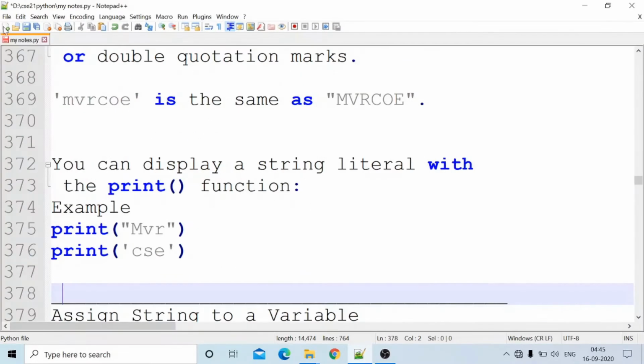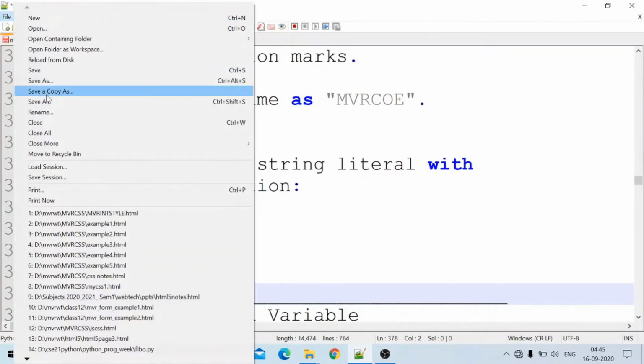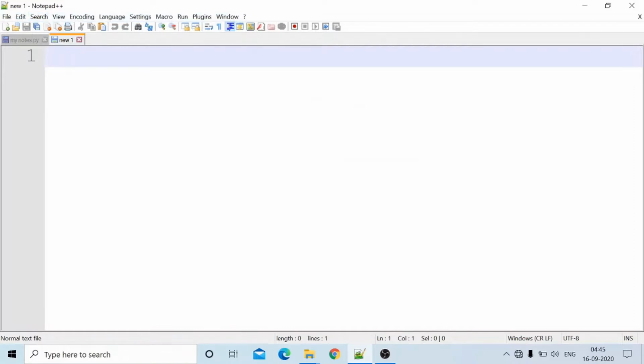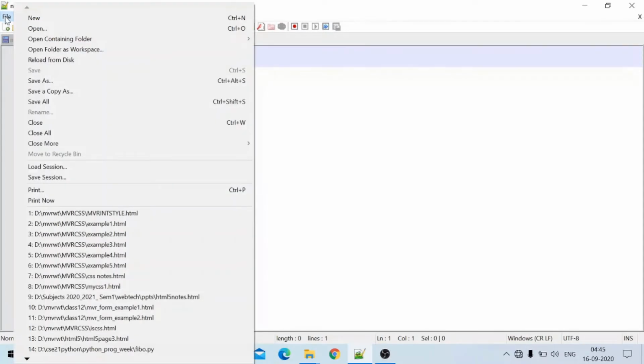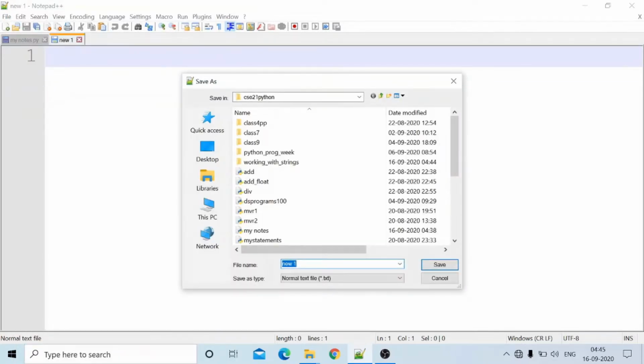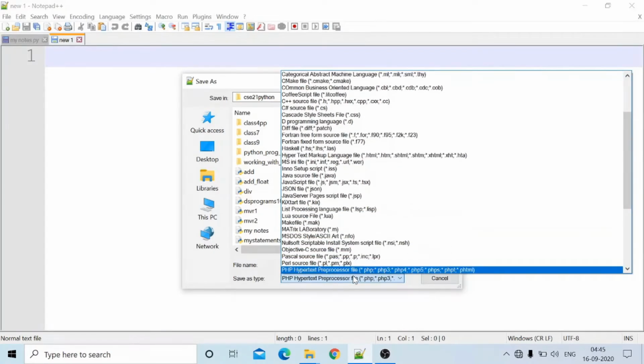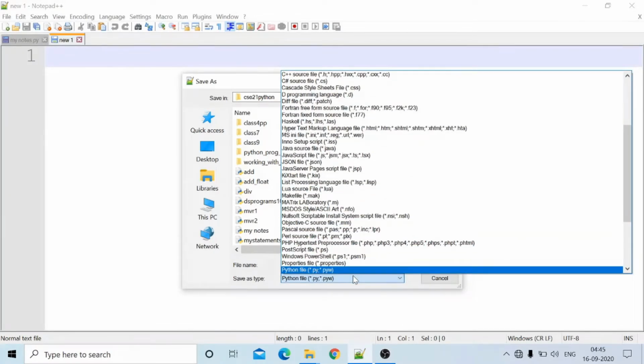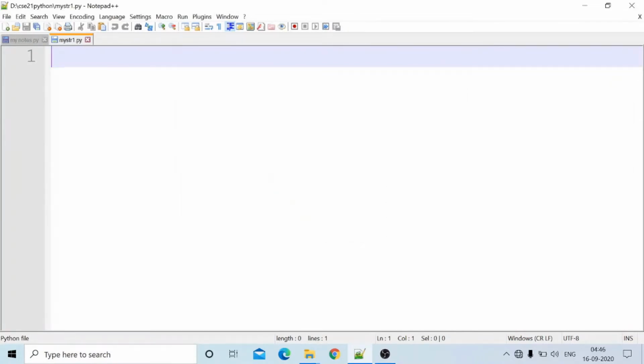Okay, I will create a new file. First thing we have to do is name, save as my str1. What is the type of the file? Python. If you are typing in the normal notepad, you have to specify it within inverted commas. Okay, the name of the file is Python. Okay, I have saved this one.